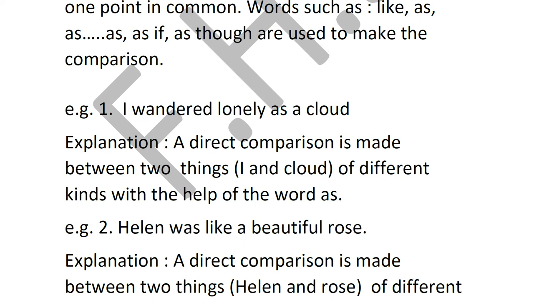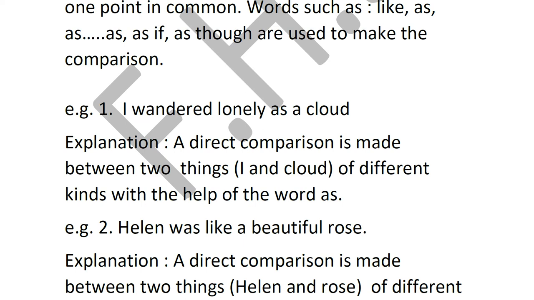Wandering means roaming around aimlessly, just moving from one place to another. Now, how was he roaming? He was roaming with no aim. And the cloud was doing the same thing. So here you are comparing I, that is the poet, to the cloud, using the word as. And what is similar is that both are wandering.